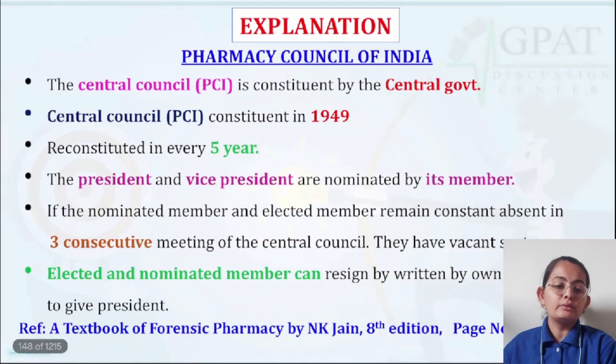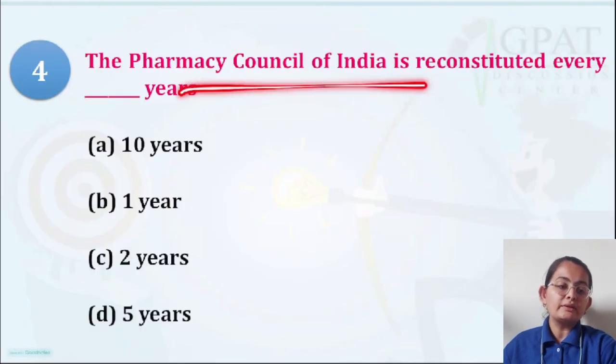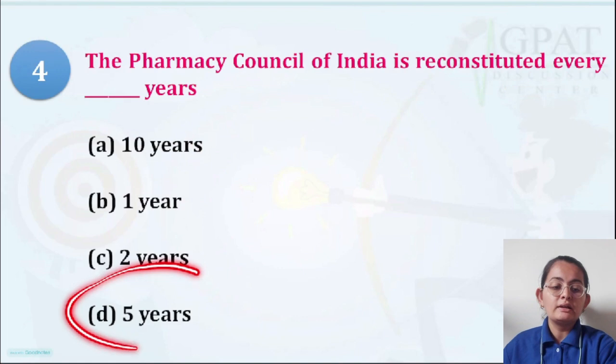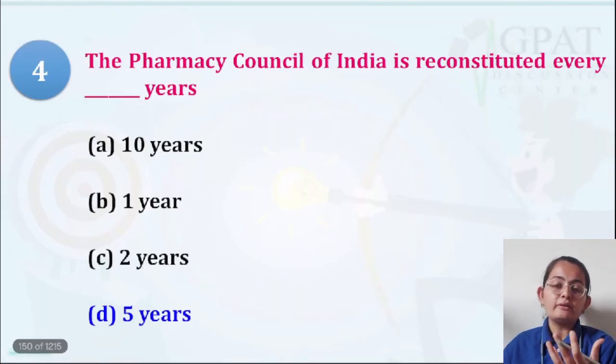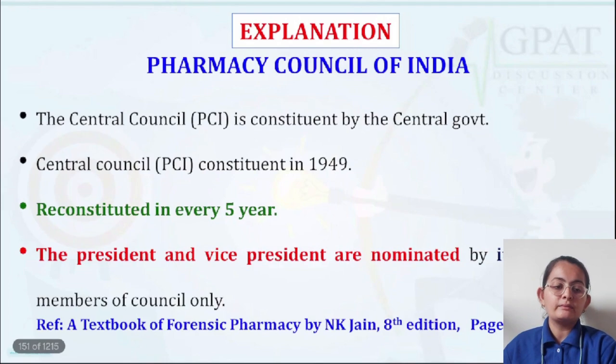Question number 4, let us see. Question number 4 is talking about the Pharmacy Council of India being reconstituted every dash year: 10 years, 1 year, 2 years, 5 years. You must know that the Pharmacy Council of India is reconstituted every 5 years. So every 5 years there will be an election, and the body of the Pharmacy Council of India will have different members every 5 years through elections.